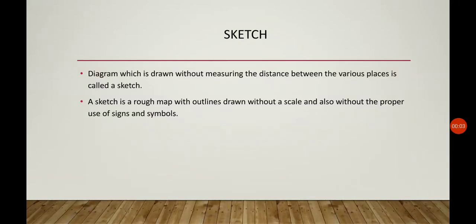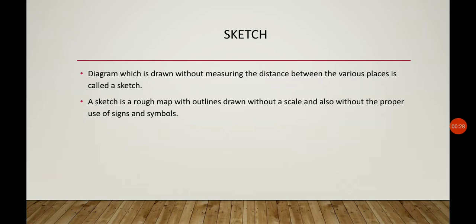Today we are going to continue with Geography, Chapter 4, Globes and Maps. In the previous class, we discussed the different components of a map and conventional symbols. So in today's class, we are going to discuss what is a sketch and what is a plan.